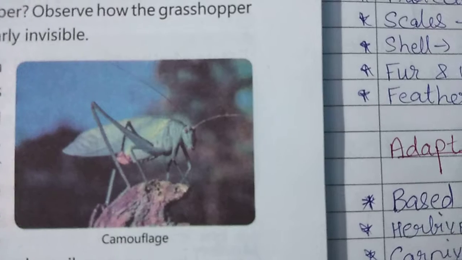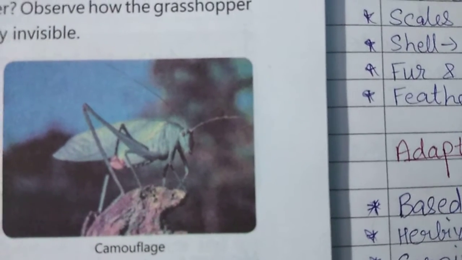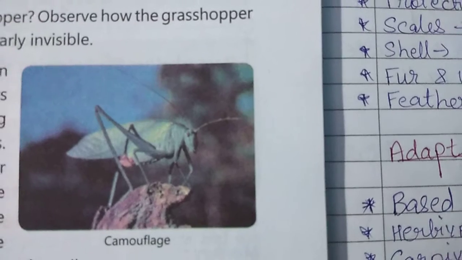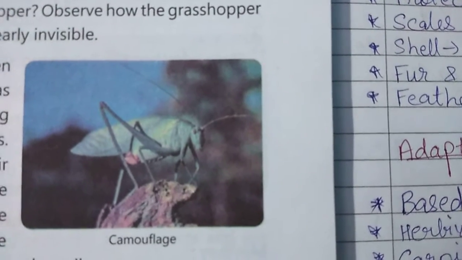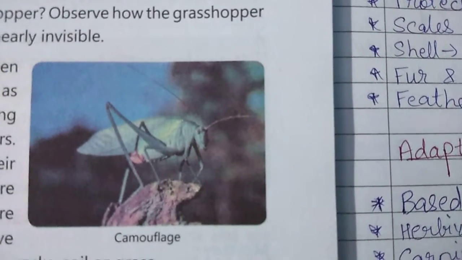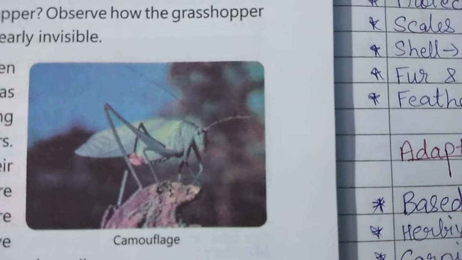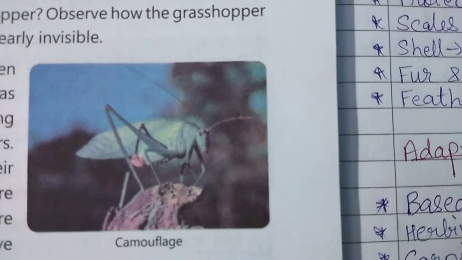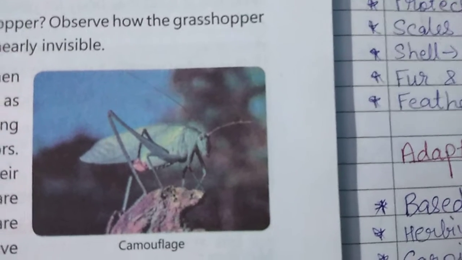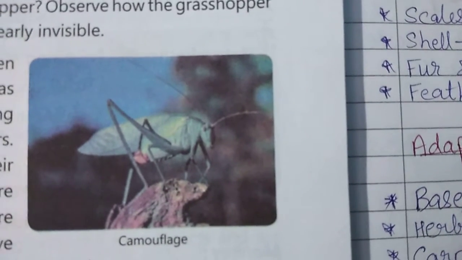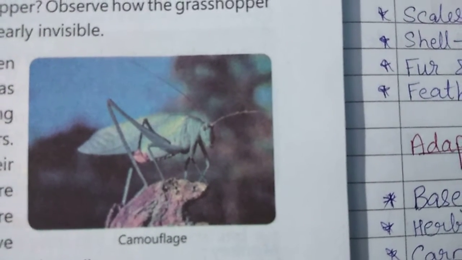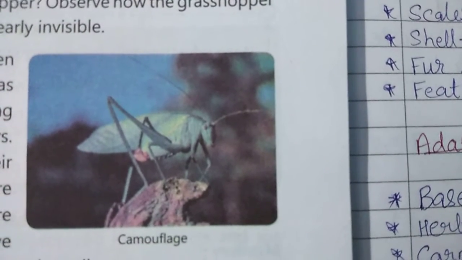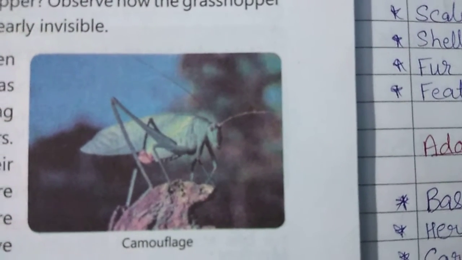So there are some animals such as the grasshopper, as we have seen in the figure, which blend themselves with the surrounding so that they can protect themselves. Animals blend with their environment when they have the same body color or pattern as their surroundings, and this blending is called camouflaging.